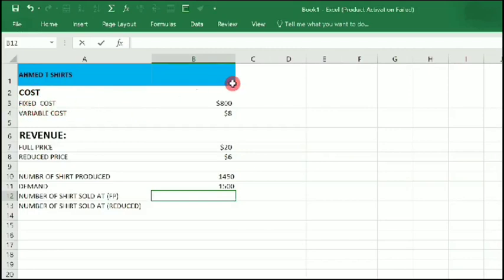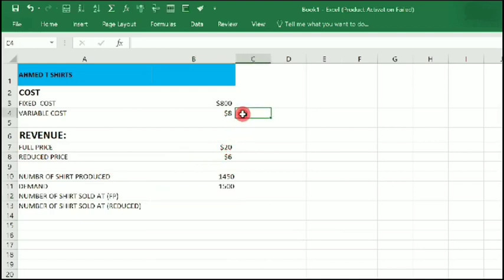The cost: fixed cost, we have $800. Variable cost $8. These are given. Now for revenue, we have full price. When we sell at full price, we will be selling $20 per t-shirt. Okay, this $8 per t-shirt, so let me put it there, per t-shirt. Okay, and we are selling at $20 per t-shirt. And now at reduced price, we sell $6 per t-shirt.